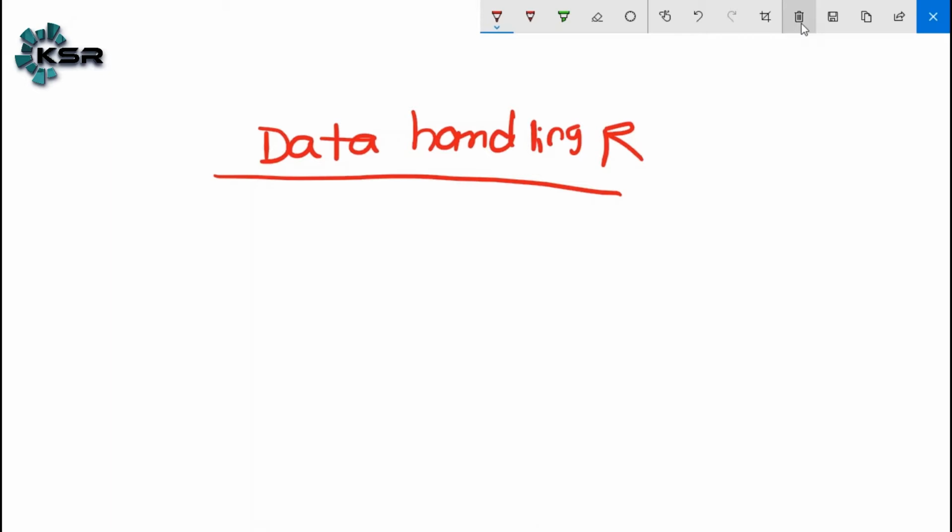Once you receive the data, in real time or anywhere, as a data scientist, what are the steps you need to follow? The data can be a CSV file or an Excel file or SAS, anything.